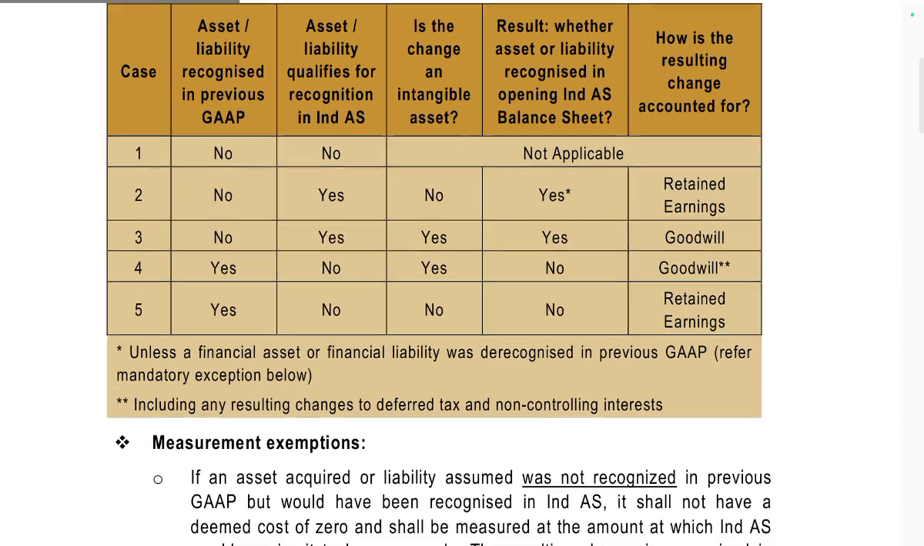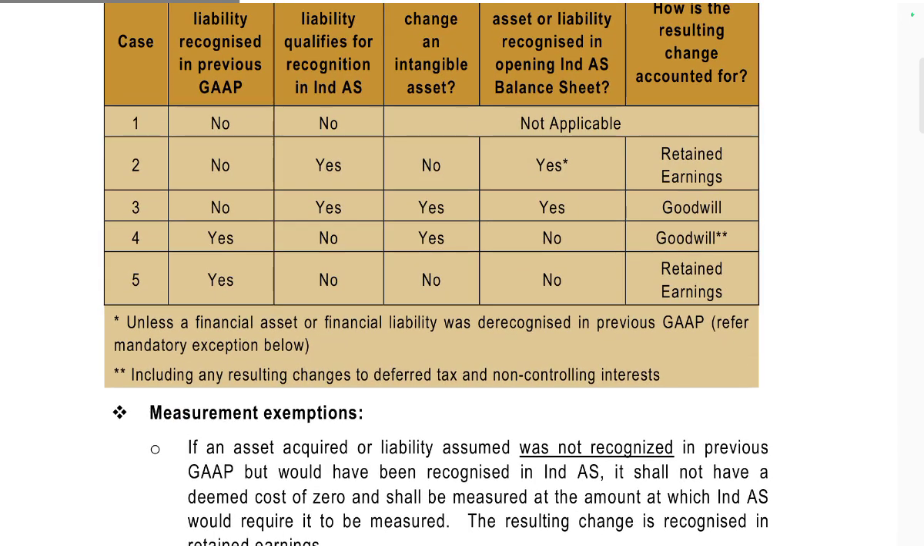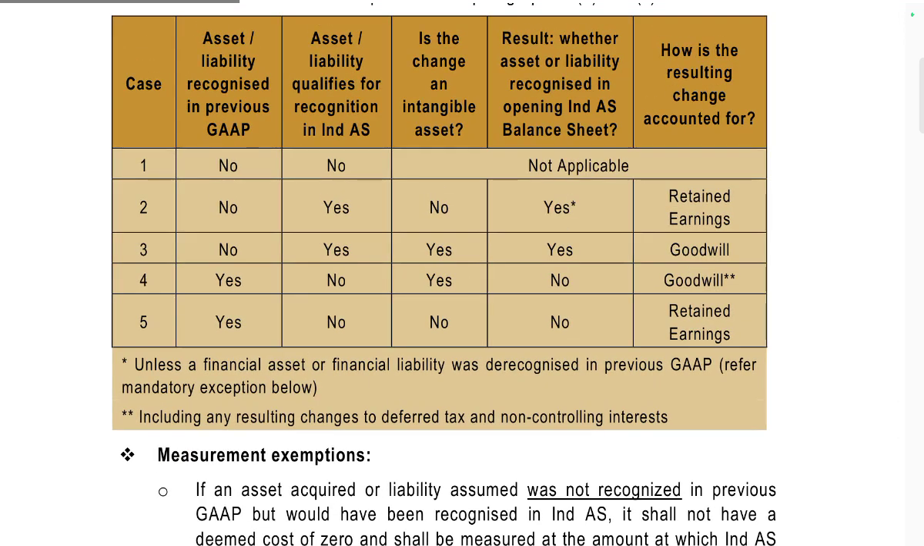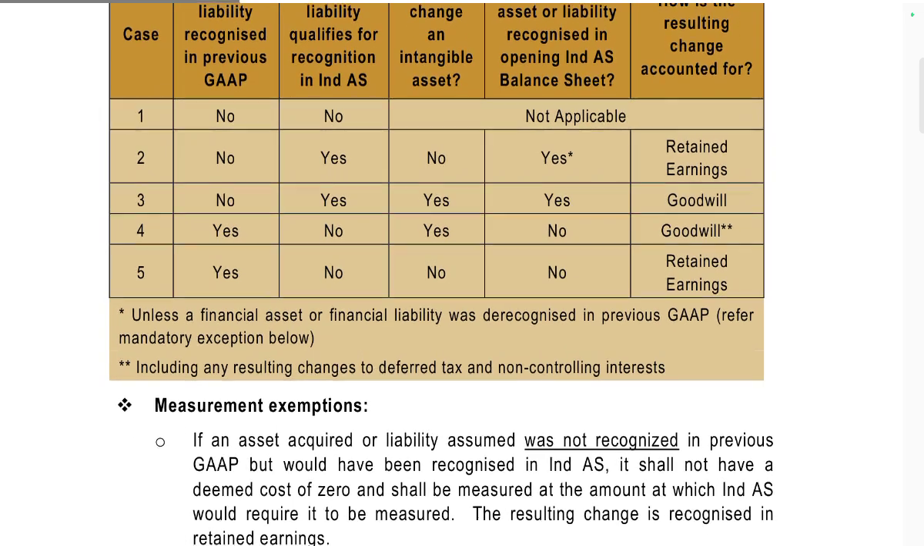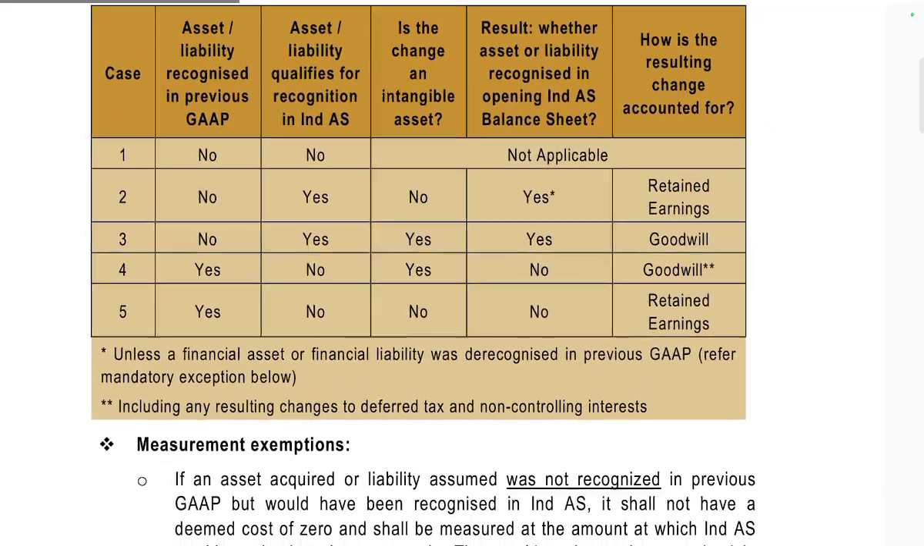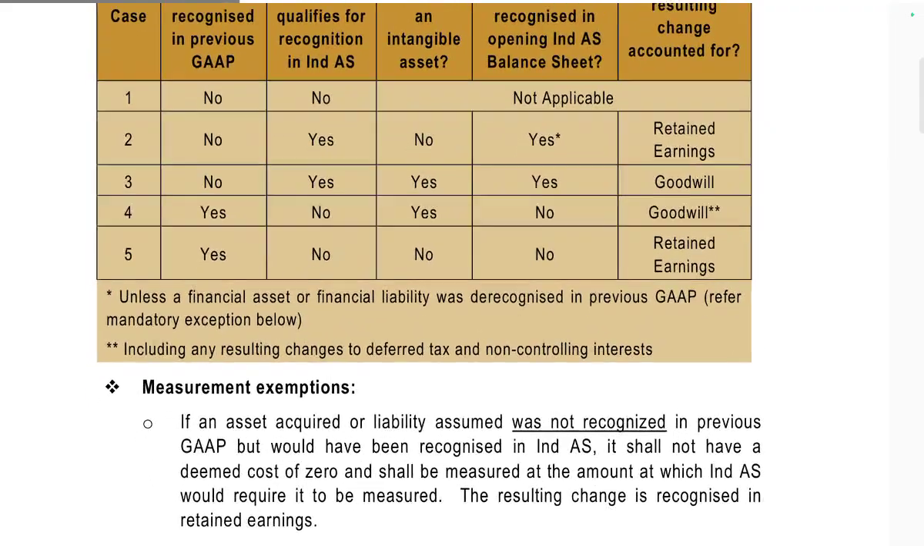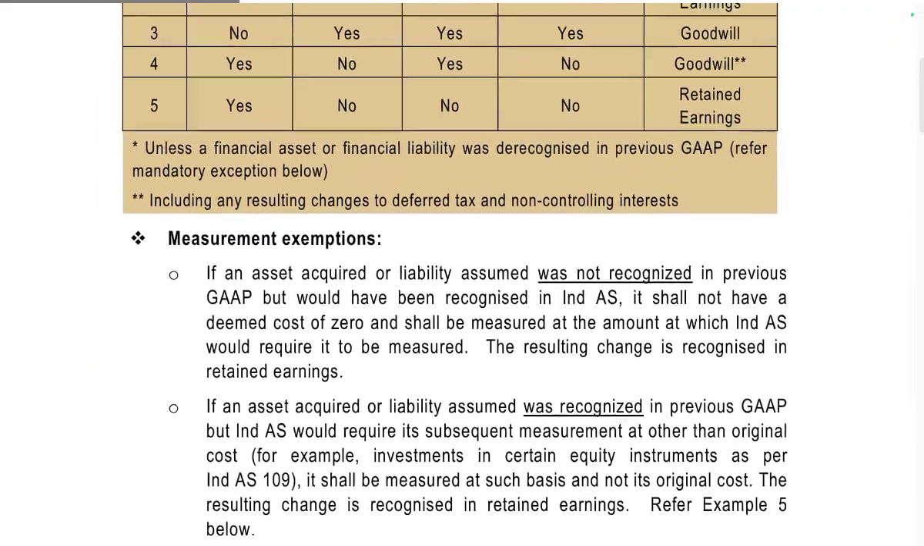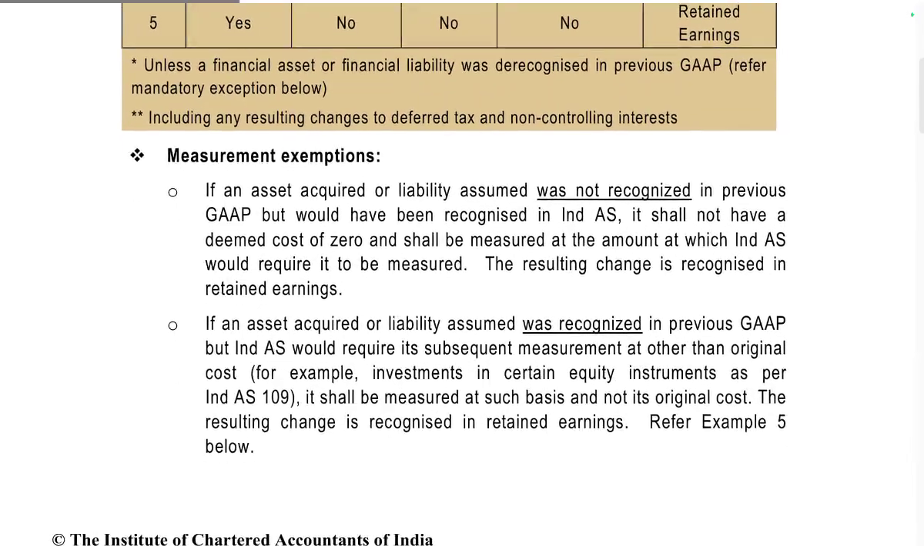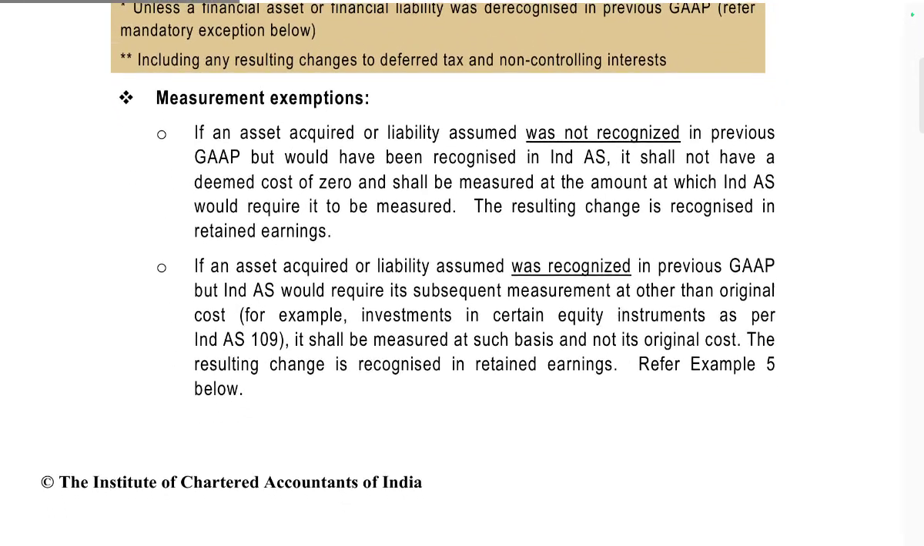Assets and liabilities recognized in previous GAAP, yes, and assets and liabilities qualified for recognition in Ind AS, no. Is there a change in intangible asset? No. Whether the assets and liabilities are recognized in the opening Ind AS balance sheet, no. How is the resulting change accounted? In retained earnings, including any resulting change in deferred tax and non-controlling interest.